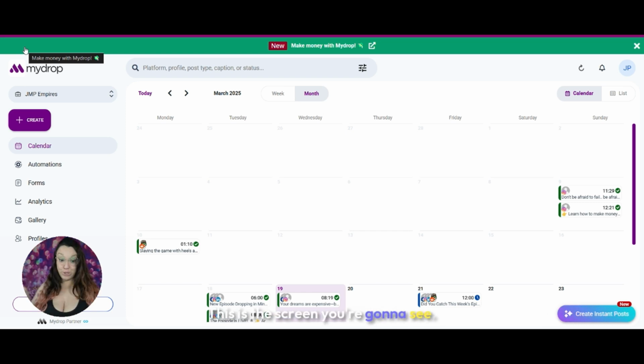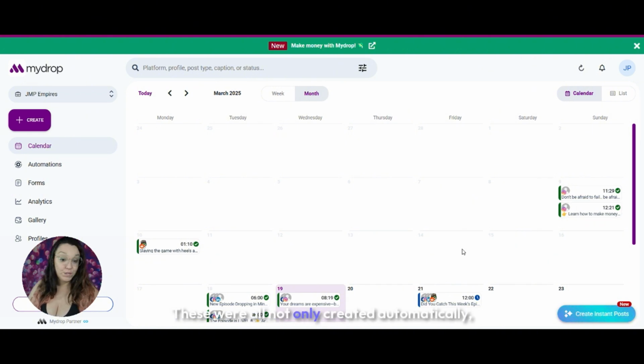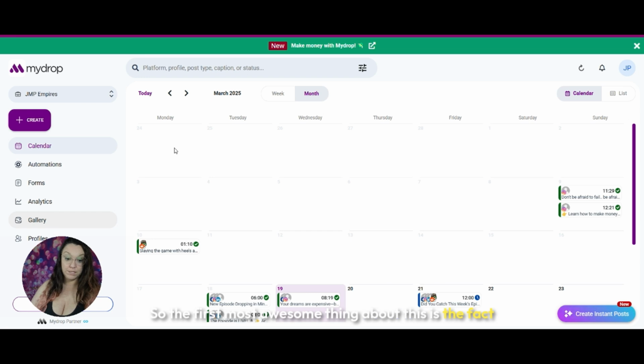The screen you're going to see on your main dashboard is a basic calendar view, right? But first of all, let me just point out all these posts that are on here. These were not only created automatically, but they were also posted automatically. All right. So, the first most awesome thing about this is the fact that you can get a free,